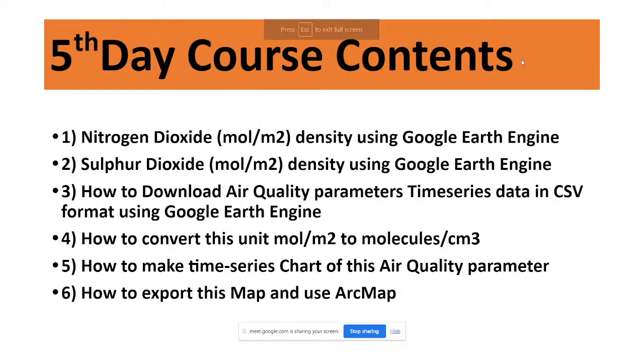Okay, so basically this is our today's fifth day's course content. Not only for nitrogen dioxide and sulfur dioxide, but also for other parameters such as carbon monoxide and methane, we can easily extract different types of density maps, and download the air quality parameters' time series data in CSV file format using Google Earth Engine. We'll also cover how to convert the unit from mole per meter square to molecule per centimeter cube, how to make a time series chart of the air quality parameter, how to export the map and use it in ArcMap software, as well as how we can easily calculate the total emission of any particular gas for a specific region.